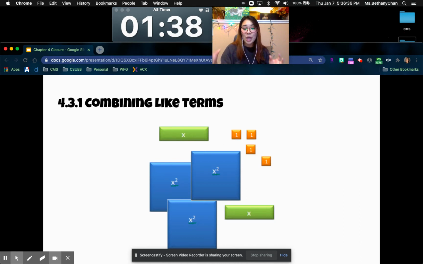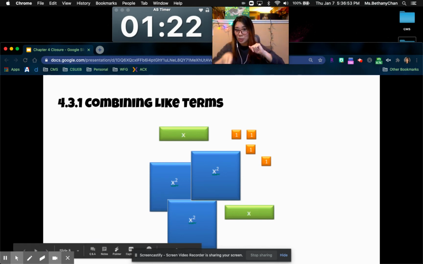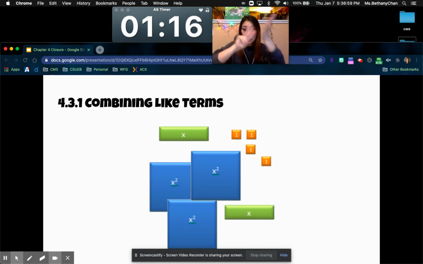Combining like terms. You can only combine terms that are alike, meaning x squared, how it's a different shape and a different color in this situation. You can combine those together, but you cannot combine them with the ones, right? So here I can combine my ones together. I combine my x's together. There's 2 of them, so 2 x's. Here there are 3 x squareds, and that's all I can do. So 3 x squareds, 2 x's, and then there's 4 of the single ones.